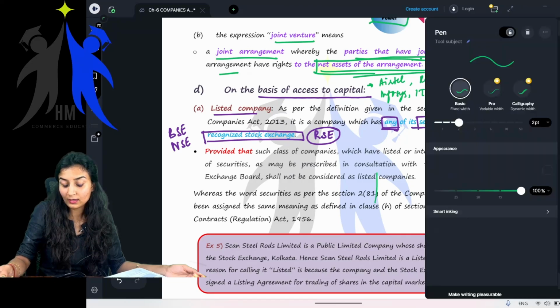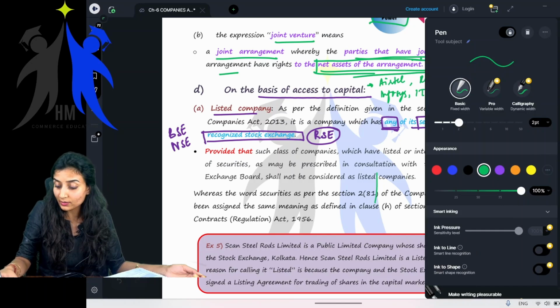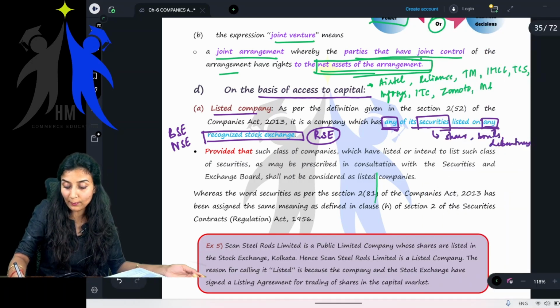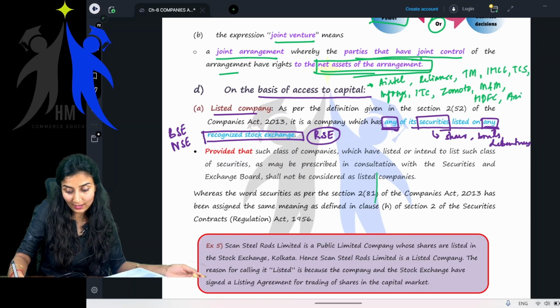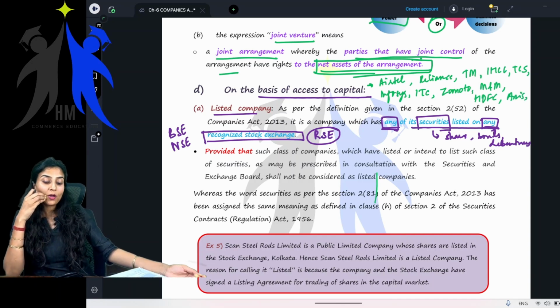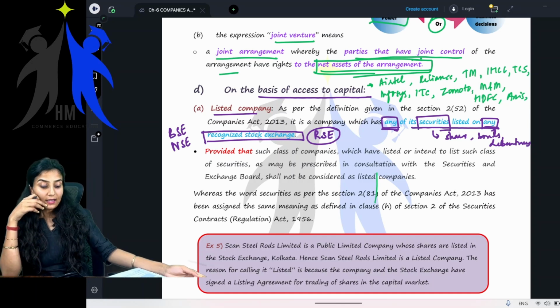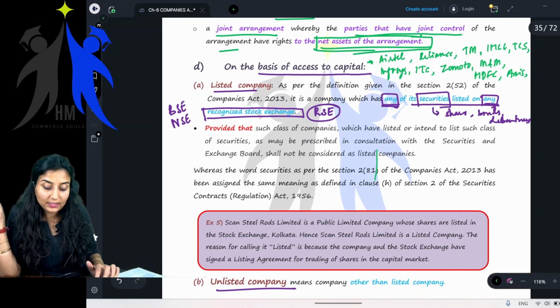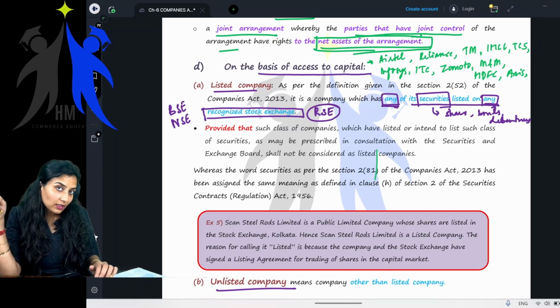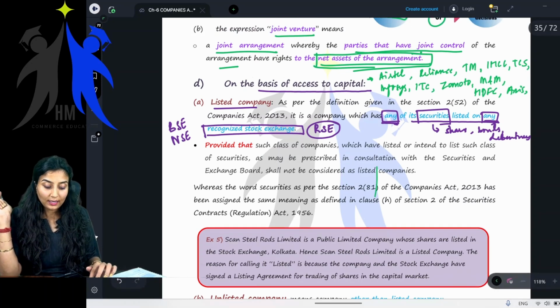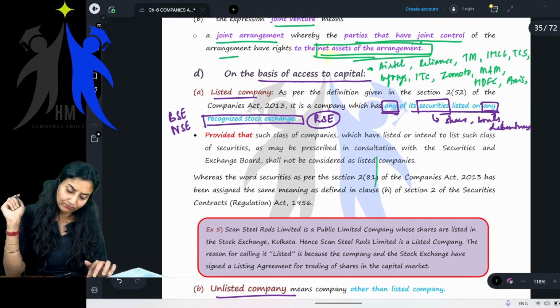Then what else? What do you want? M&M, HDFC Bank, Axis Bank. The list goes on. All of these are listed companies. They have their securities listed on the recognized stock exchanges in India. Right? Getting my point? Yes, ma'am.